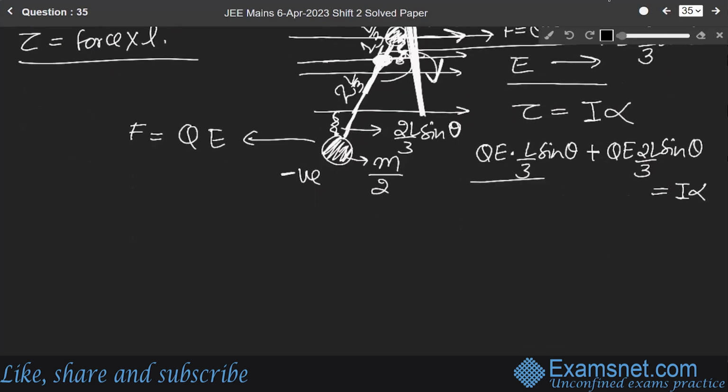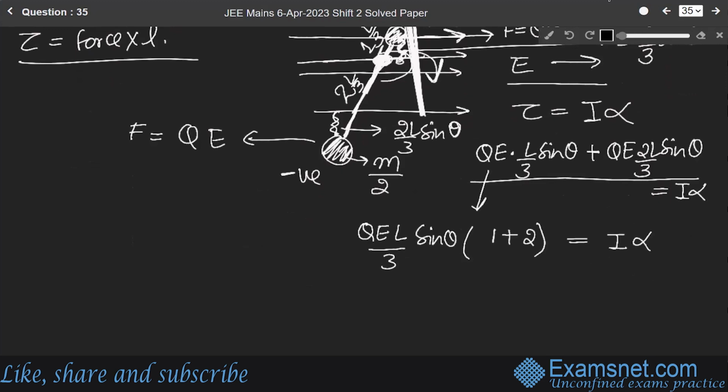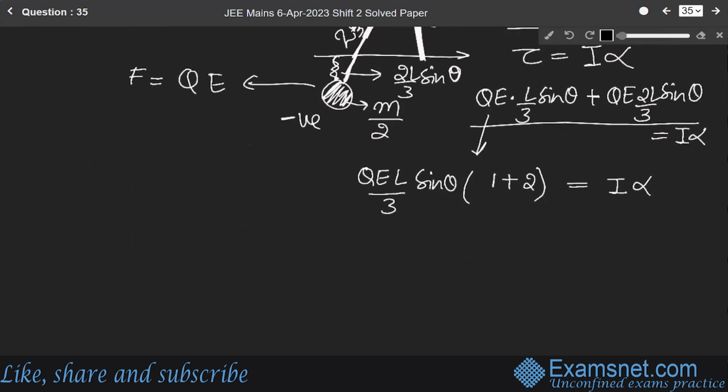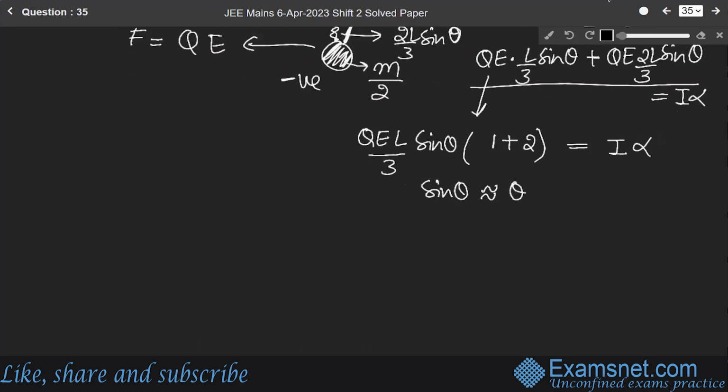Okay. Now adding both these two, qE L by 3 sine theta will be common, 1 plus 2 equals I alpha. Since this angle theta is very small, for small theta we write sine theta is equivalent to theta. So this will become qE L by 3 into 3 theta. 3 cancels out with 3. So this will be qE L theta equals I alpha.